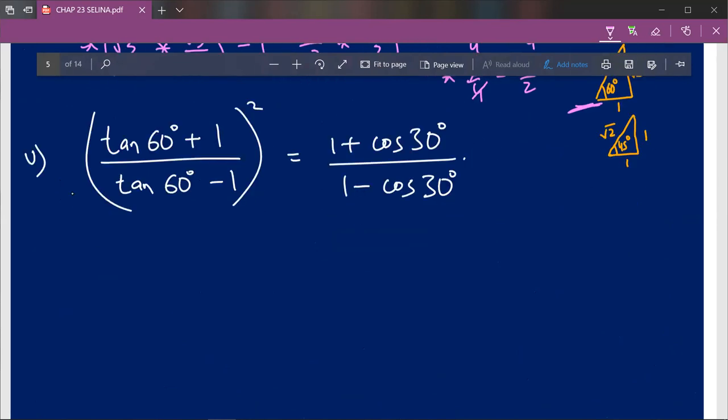Okay, so over here it says find tan 60 degree plus 1 upon tan 60 degree minus 1 whole square is equal to 1 plus cos 30 degree divided by 1 minus cos 30 degree. Now this is a complex question. For those of you who are child prodigies, you could go ahead and solve this question on your own, but for those of you who are weak at trigonometry, just sit back, stay with me and listen to what I'm saying.